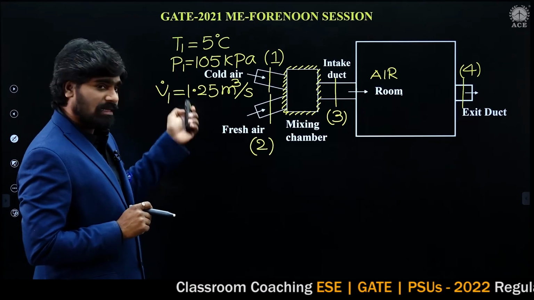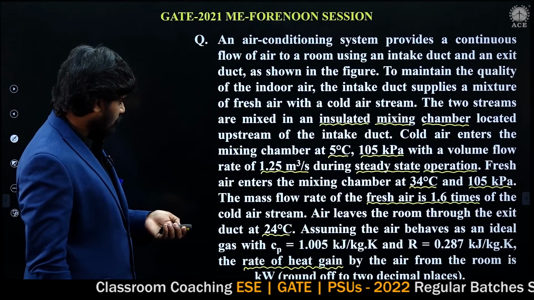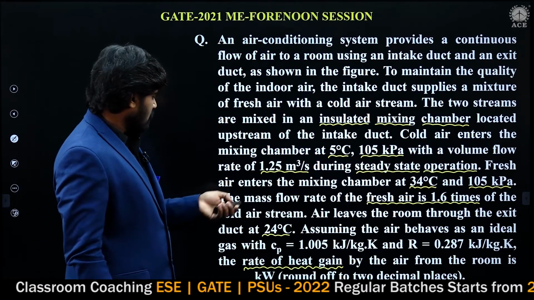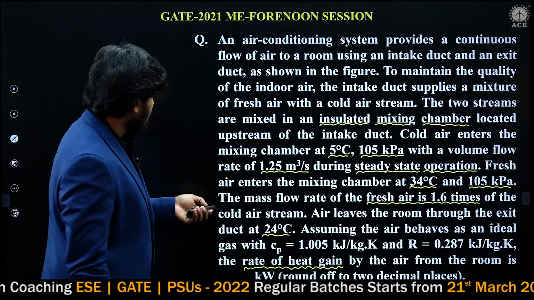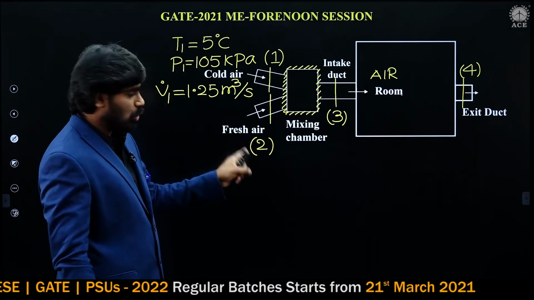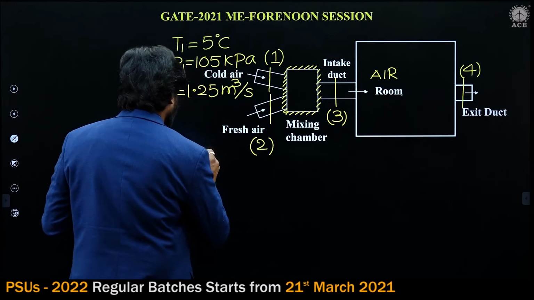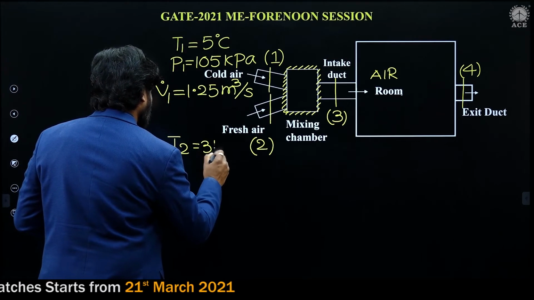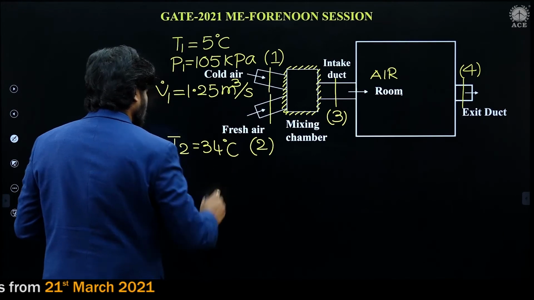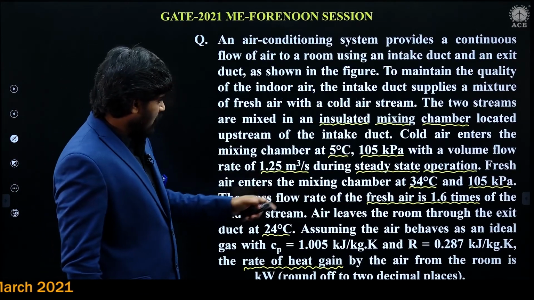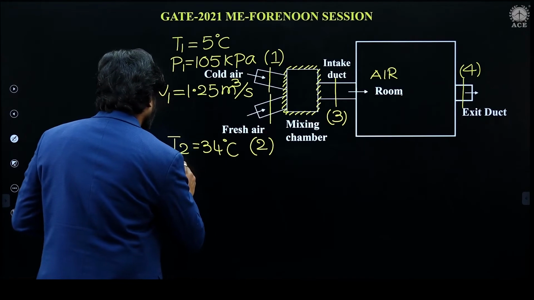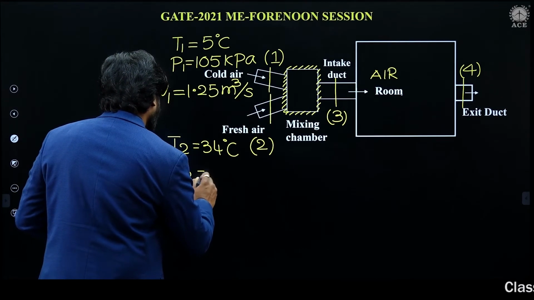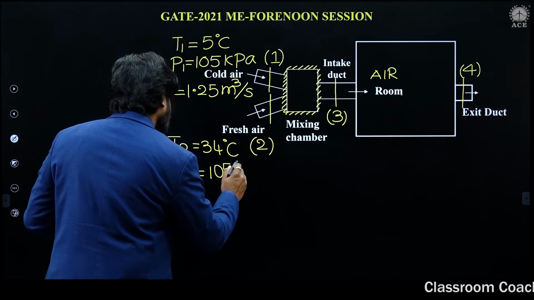These are the details of cold air. Steady state operation. Fresh air is entering at 34 degrees centigrade. Fresh air means section 2. At section 2, T2 is 34 degrees centigrade, and pressure at 2 is 105 kilopascals.